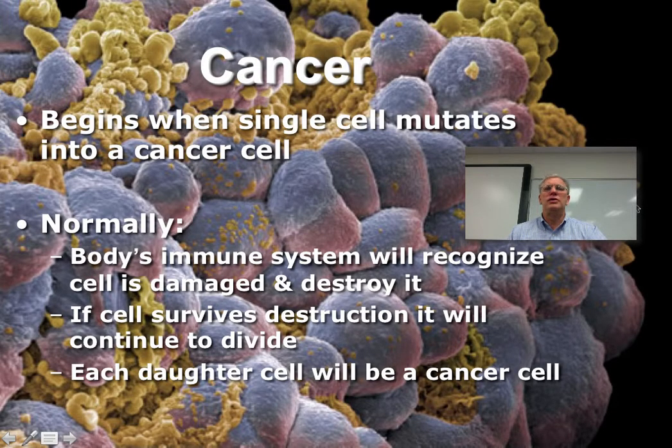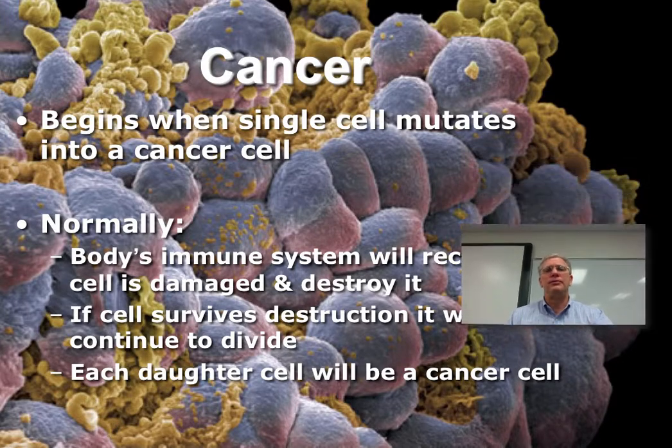So cancer begins when a single cell mutates into a cancer cell. Now, fortunately, the body's immune system will normally recognize that the cell is damaged or not normal, and our immune system will typically take care of that by destroying that cell. But if that doesn't happen and the cell survives, then that cell will undergo mitosis, and all of the daughter cells that came from that mutated cancer cell will also be cancerous. And that's how we end up with some sort of a tumor.